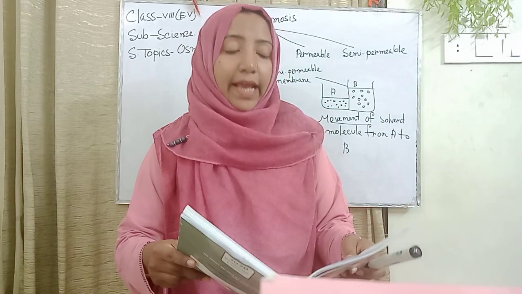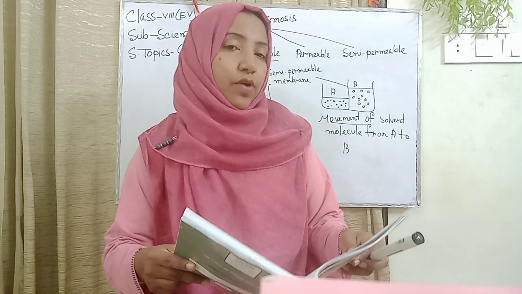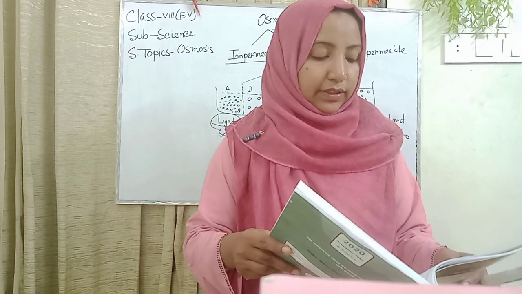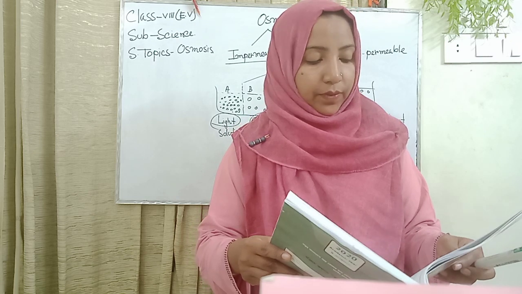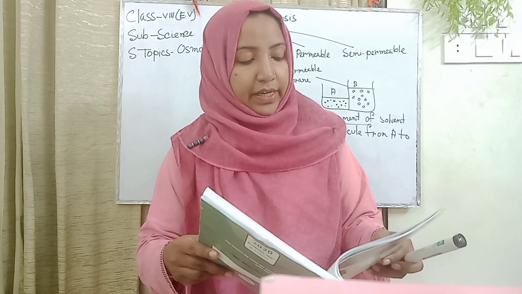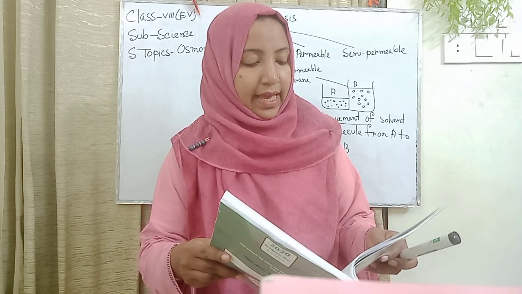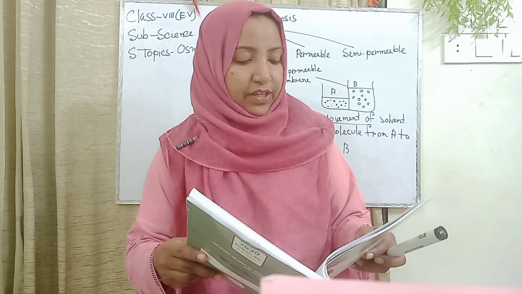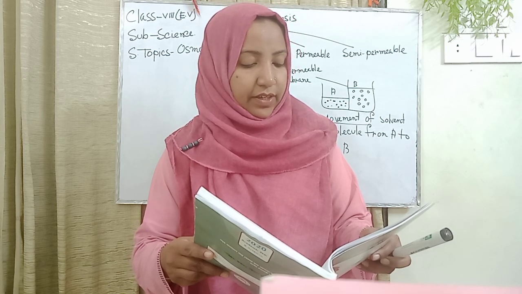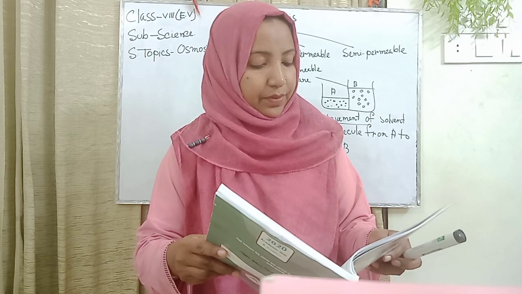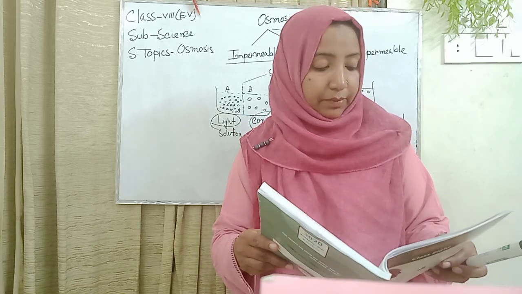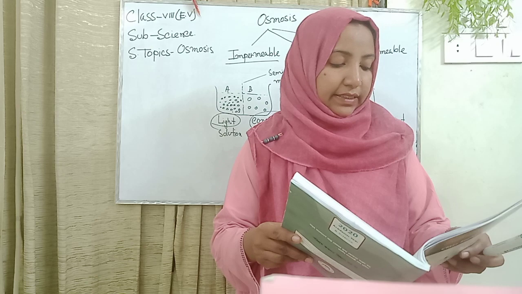Now, I also give you the experiment of osmosis and the requirements: thistle funnel, swim bladder or air bladder, beaker, concentrated sugar solution, stand, clamp, thread. After covering the wide mouth of the thistle funnel with the fish potka, it should be tied tightly with the help of a thread. The beaker is to be filled half with water. The funnel is to be filled with sugar solution and placed in the water-filled beaker, clamped with a stand. The height of the sugar solution is to be marked with a marker pen. Keep the experimental set in a place.